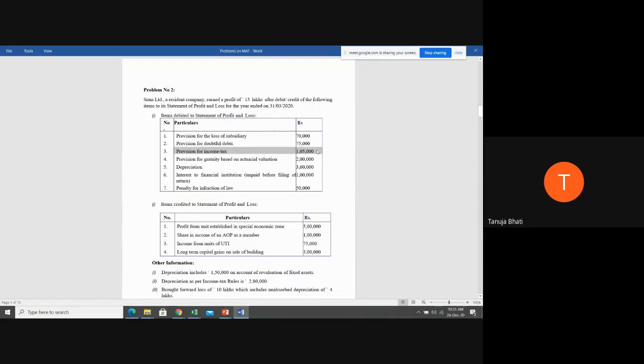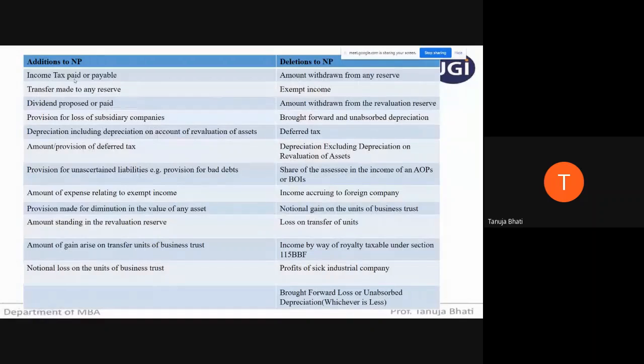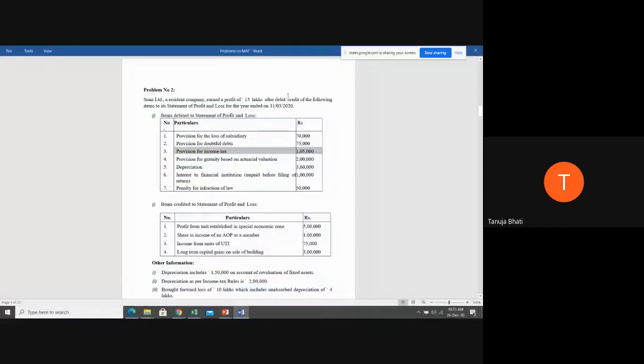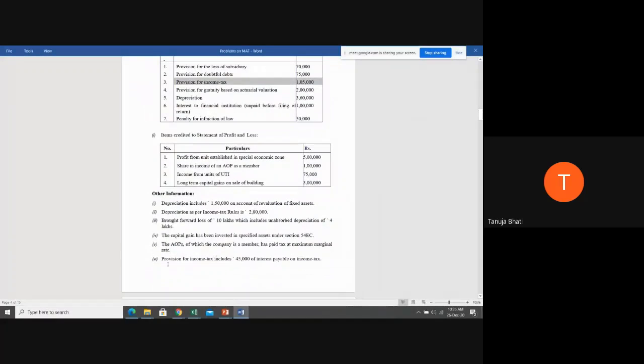Next, provision for income tax. You're going to add it or ignore it? Here we already have income tax paid or payable, which also includes provision, correct? In the additional information it is given that provision for income tax also includes 45,000 for interest payable on income tax.